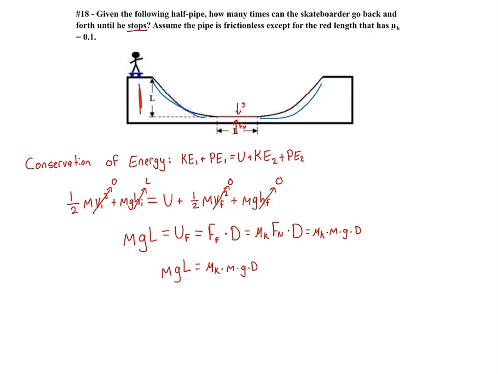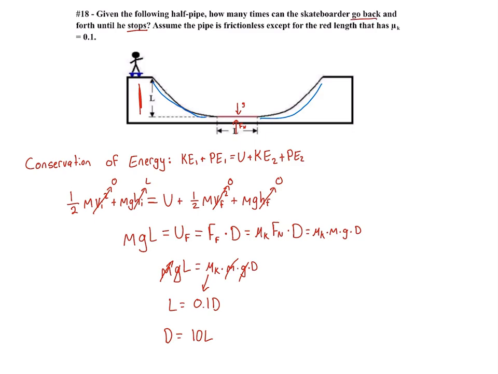So we can simplify this, canceling out a couple of variables. We've got mg on both sides, so we can just cancel those out. And we're left with L equals 0.1 d, because our coefficient of kinetic friction is equal to 0.1. And finally, solving for d, we get our distance is equal to 10L, and L is a given variable we started the equation with, so that is an acceptable way to leave it. And so if our distance is 10L, we know our skateboarder crosses that L segment 10 total times.